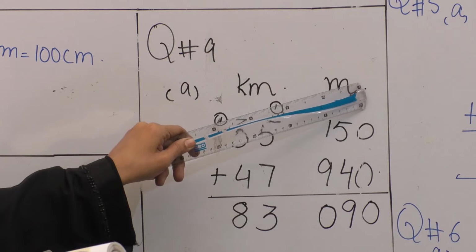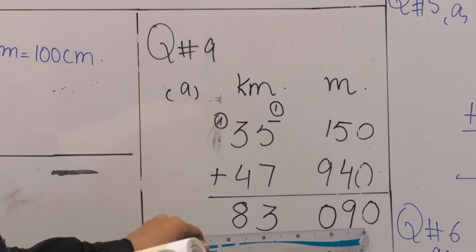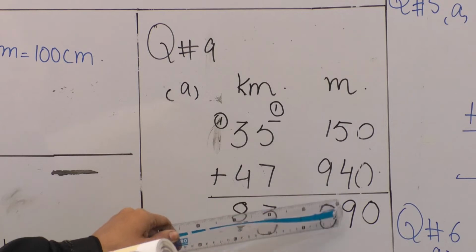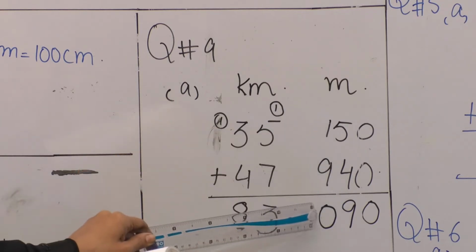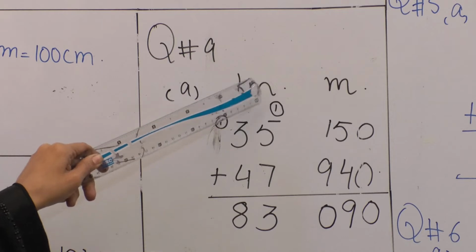Follow the place value procedure for adding these numbers. 0 plus 0 will become 0, 5 plus 4, 9, 9 plus 1, 10. 0 will be written here and 1 will be carried above.